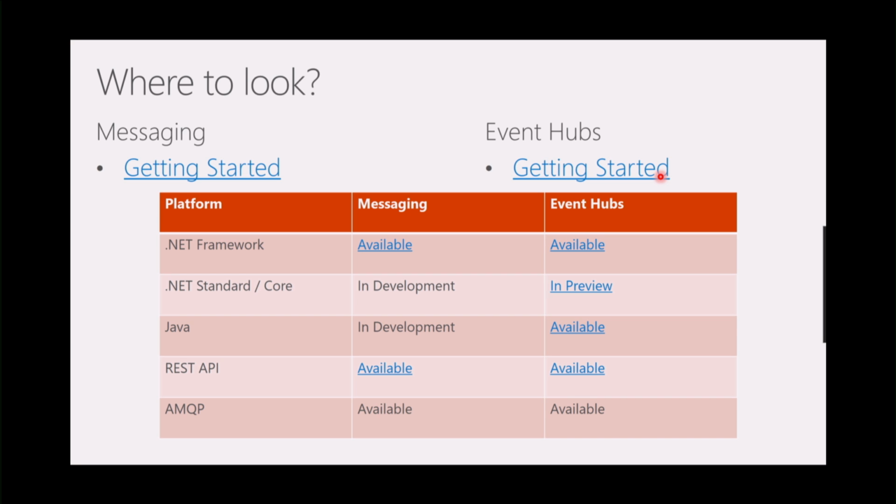We also have both management and runtime REST APIs available. This is great if you're trying to do messaging from a browser, or events and telemetry in the case of Event Hubs. And we also use the AMQP standard for both of these things. AMQP is an open standard, and if you're feeling up to it, you could certainly develop your own library or use other third-party ones that are available.